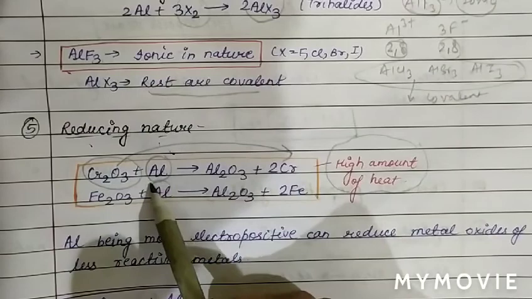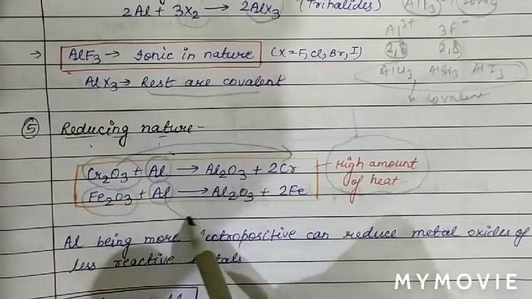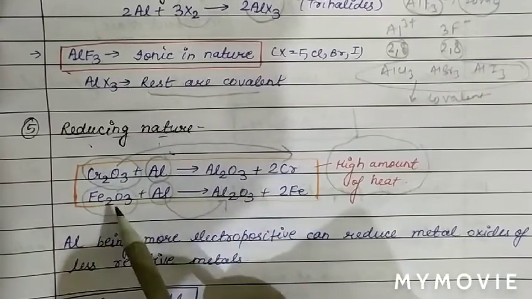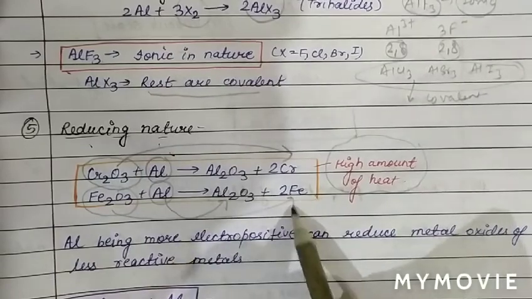In the same way, when aluminium acts as a reducing agent for Fe2O3, aluminium oxidizes itself by addition of oxygen and reduces others, so Fe2O3 gets reduced into Fe.